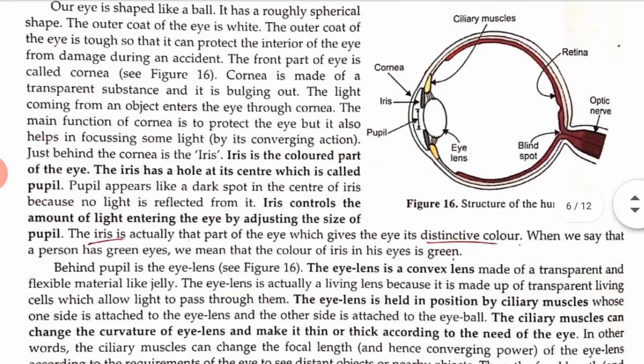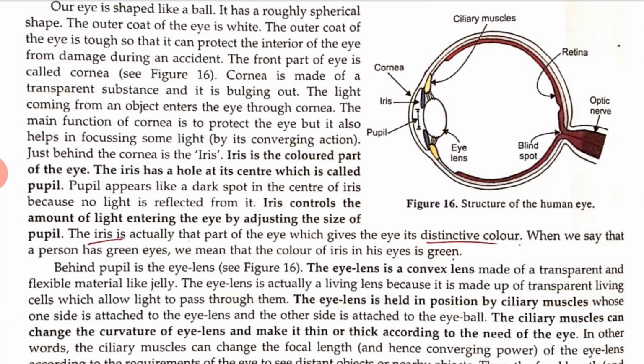Now, let's talk more about the retina. You just see this image. The retina is a screen on which the image is formed in the eye. You can see where the retina is? The retina is behind the eye lens at the back part of the eye. So the eye lens focuses the image of an object on the retina. The retina is attached to the optic nerve, and the optic nerve carries the image formed on the retina to the brain